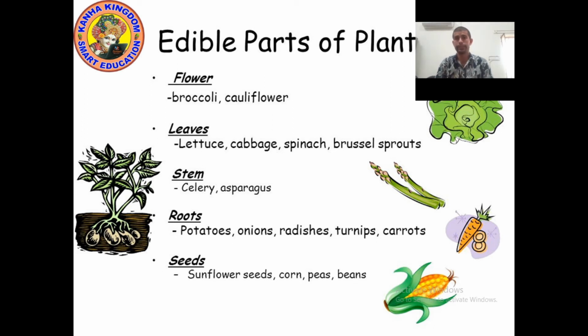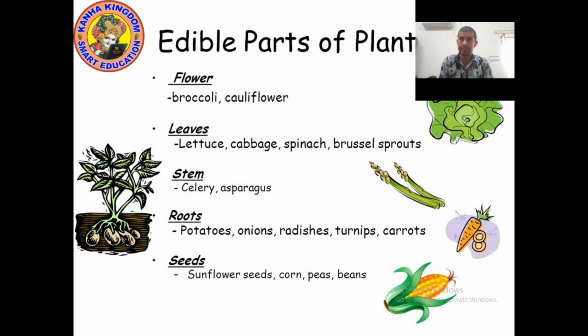We eat carrot, radish, beetroot, and turnip. Sorry, I have written potato and onion by mistake. Potato and onion are not roots, they are stems. Remember, we eat radish, turnip, and carrot as roots. These are edible parts of plants.